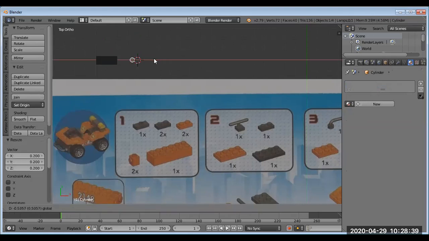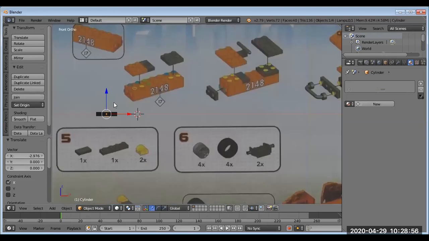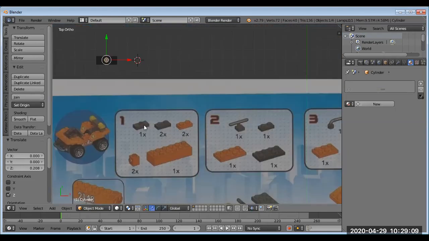So I'm going to keep this as gray right now, just so it's easier for me to see, and I'm going to position this basically right in the middle here using my translate manipulator. So that's that tool here. And then if I look from front view instead, I should be able to see where this is positioned. So I want this to pop up a little bit right there. Now, at this point, I'm going to go back to top view. This is looking not too bad for this one here.